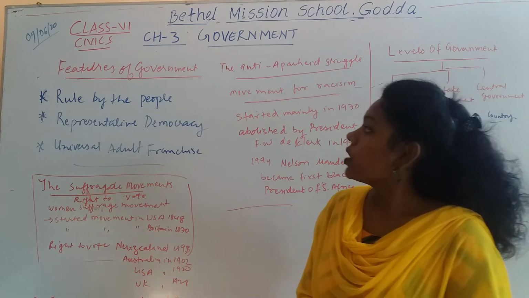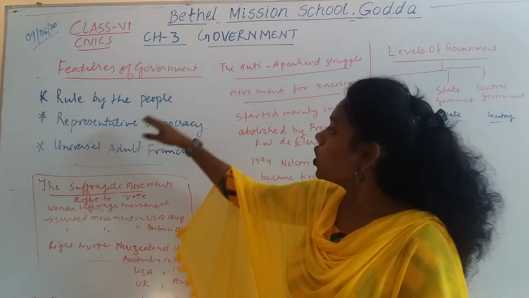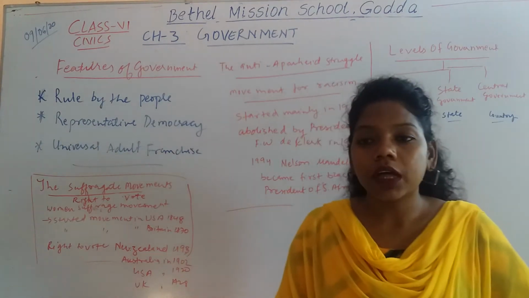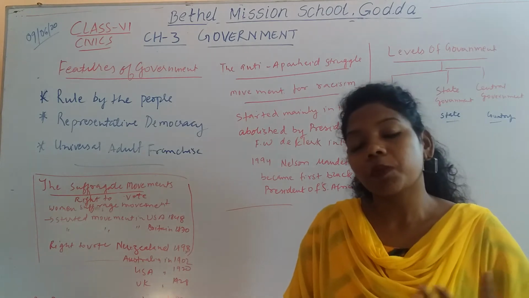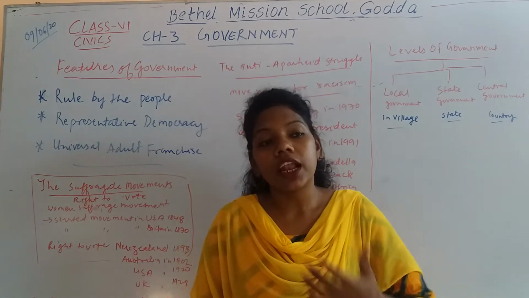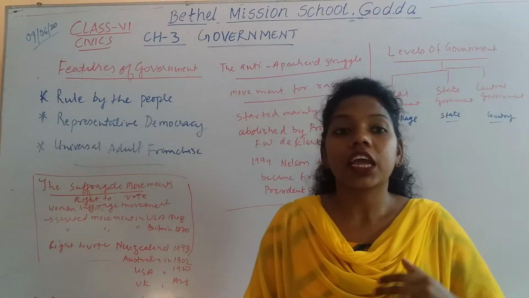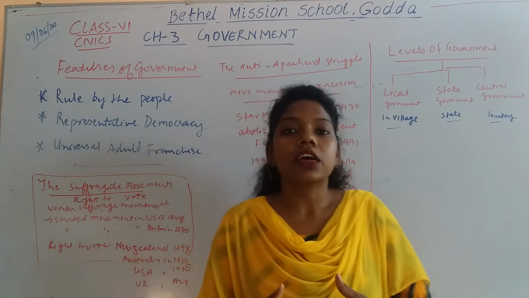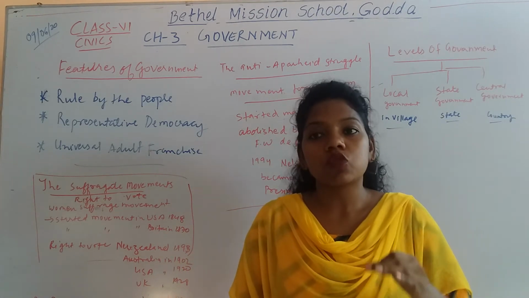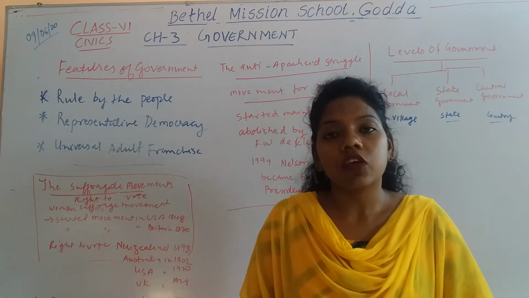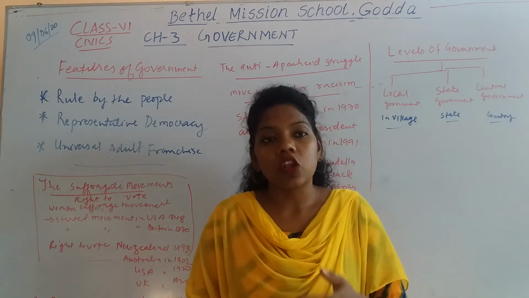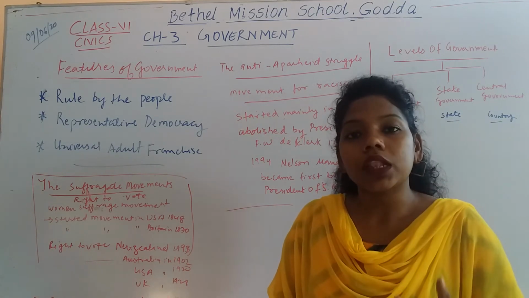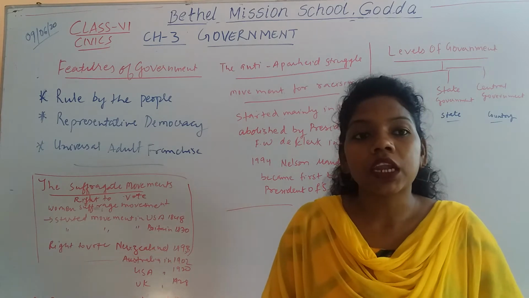Okay. So if we talk about the features of government, there are 3 points. The first is ruled by the people. That means people participate indirectly to elect their own representative, or we can say indirectly rule the country, because they elect their own leader, and this leader helps them to come out from various difficulties and maintains law and order on behalf of the common people.